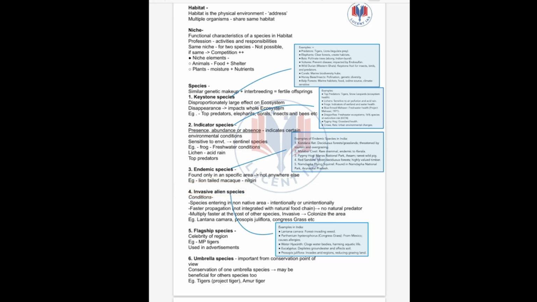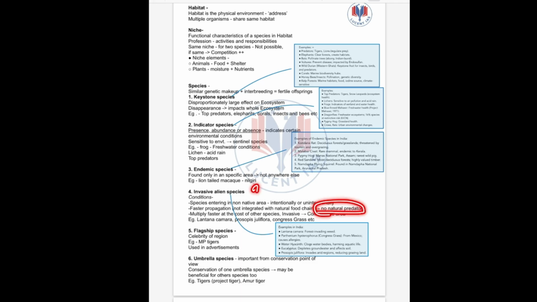Clear. Next up we have invasive alien species. Invasive alien species are species which invade some native area and grow at the cost of other species. Suppose there are other species in our area; here a particular invasive species grows, and they do not allow the native species to grow, and consume the food and other habitat of native species. So this species enters a non-native area intentionally or unintentionally. The conditions: faster propagation, not integrated with the natural food chain, and there is no natural predator.